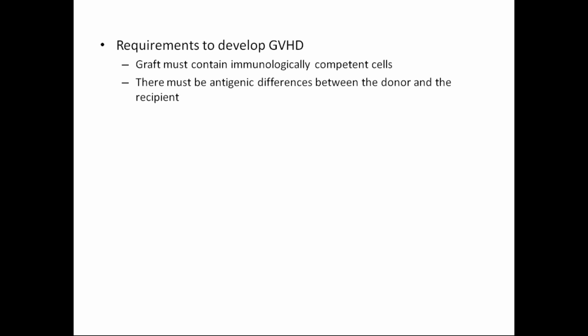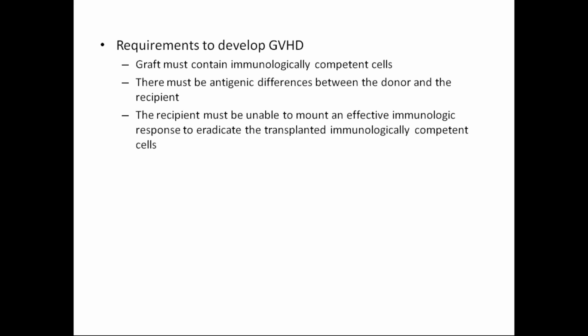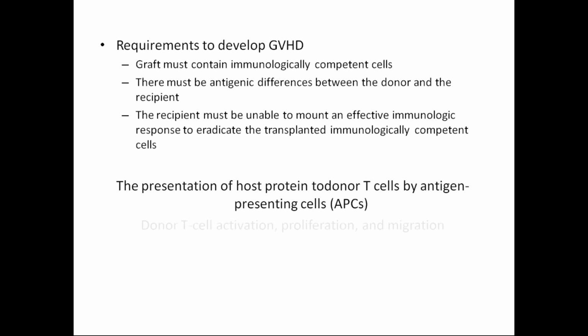Okay. So the requirements to develop graft versus host disease: the graft must contain immunologically competent cells. There must be an antigenic difference between the donor and the recipient, and the recipient must be unable to mount an effective immunological response and eradicate the transplanted immunologically competent cells.